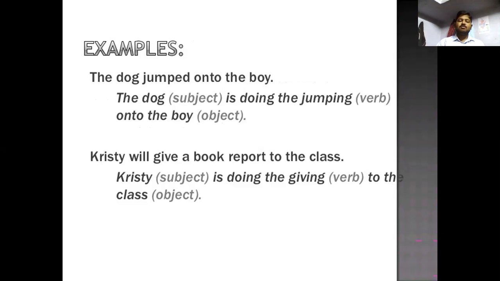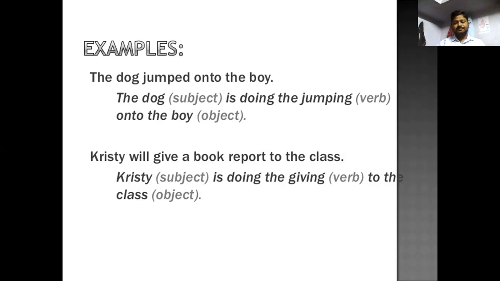For example, the dog jumped onto the boy. The dog is the subject and is doing the jumping. What is the dog doing here? The dog is jumping, it is the doer. And onto the boy is the object, which means it is the receiver of the action, the receiver of the verb. Another example: Christy will give a book report to the class. Christy is the subject and is doing the verb.